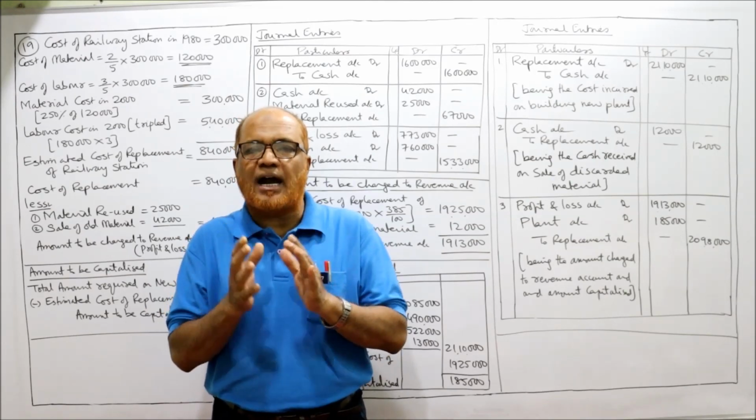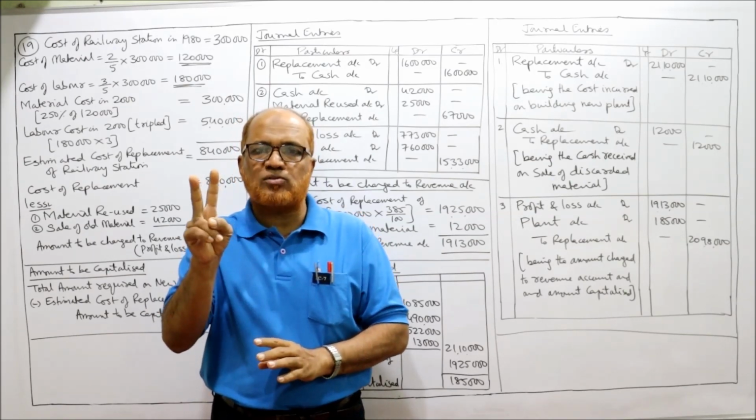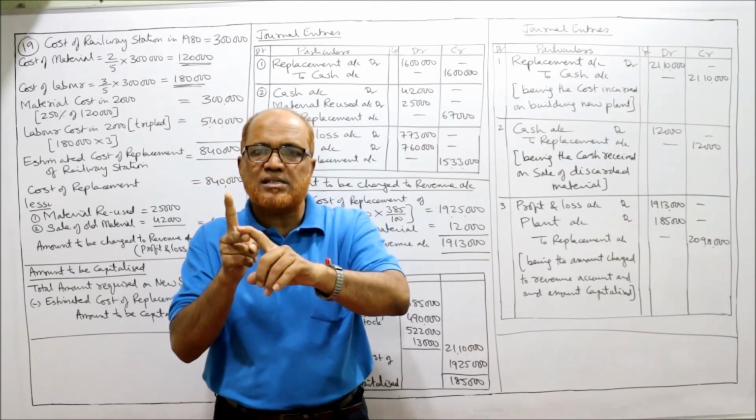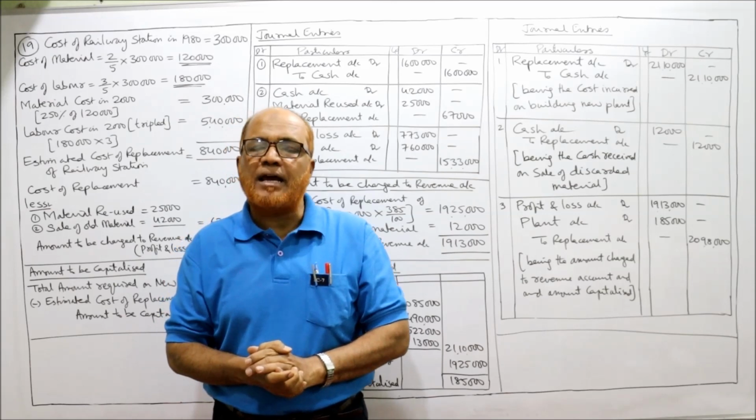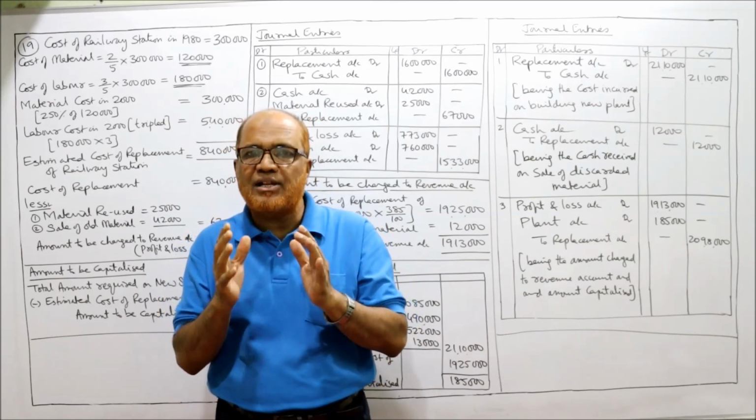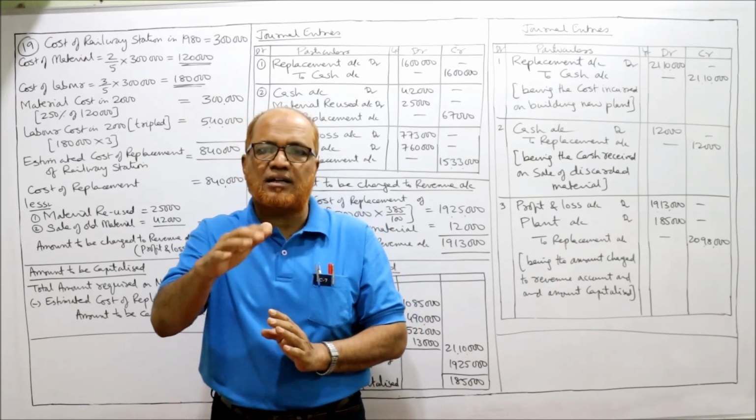In this chapter, Advanced Corporate Accounting, I have completed 2 topics: holding companies and electricity companies. The next topic is accounting for price level changes. That I will start in the next video.